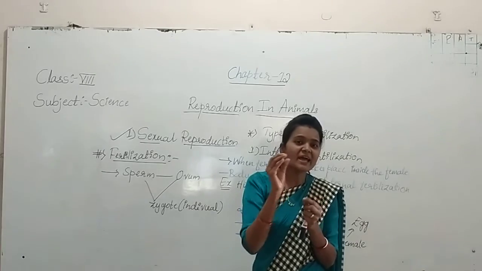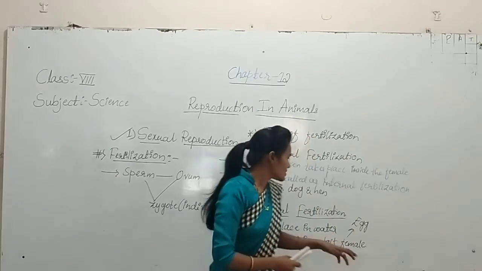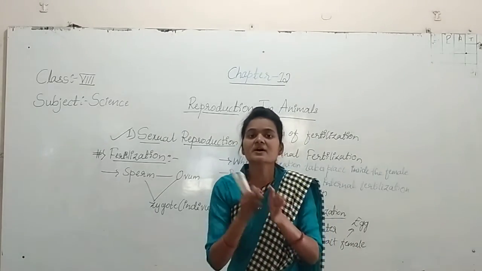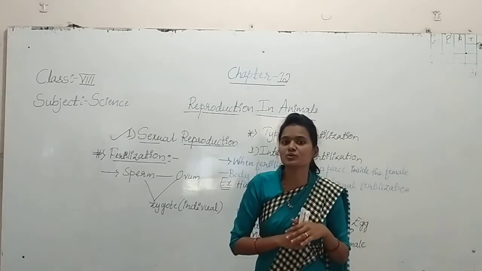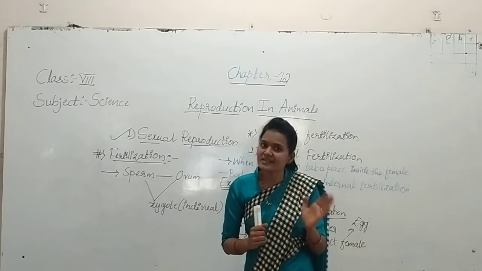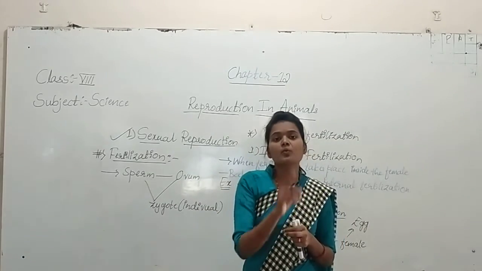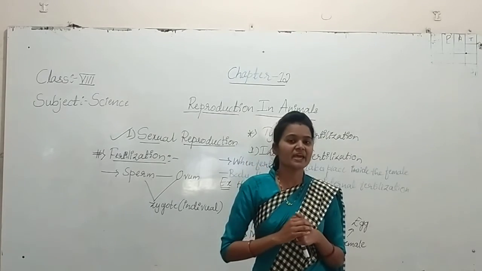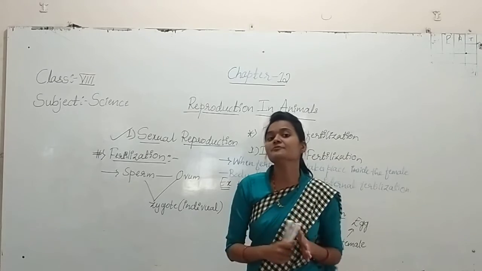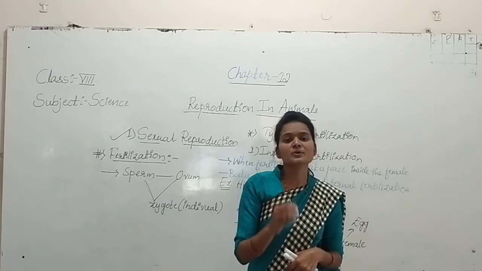When that jelly-like egg comes in contact with the sperm, remember that the female fish lays thousands or hundreds of eggs, and the male also releases sperms. Whenever one of the sperms comes in contact with the egg of the female fish, we see the fusion.